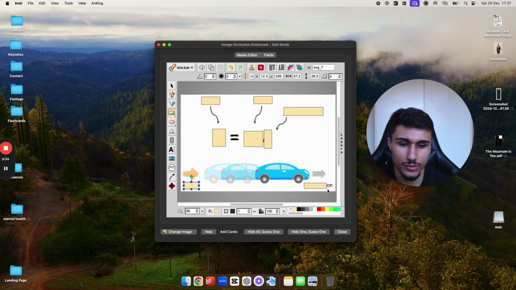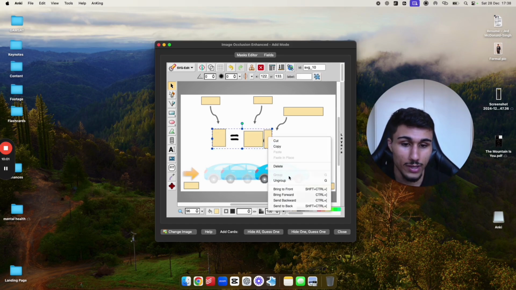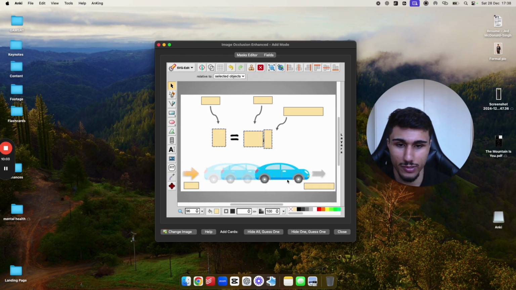Force, acceleration. So firstly, never press this button here. This is how you make the cards. Always press this one, hide one, guess one. Please don't press hide or guess one. It sucks. Genuinely sucks. So first of all, I want to group together. So I'm going to group that together. What I did there is I clicked on one and I'm holding shift. I'm clicking on the others and I'm pressing G. Alternatively, you can right click and press group and ungroup, but I just press G. And then I'm going to do the same thing up here, and the same thing here.